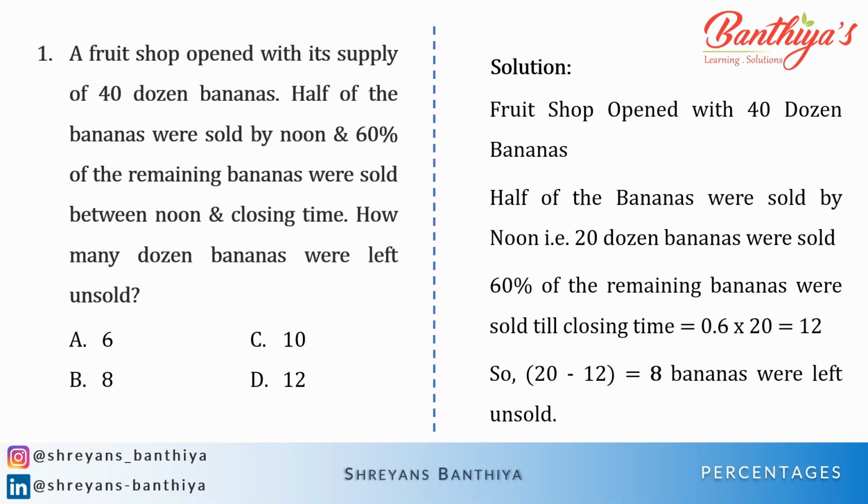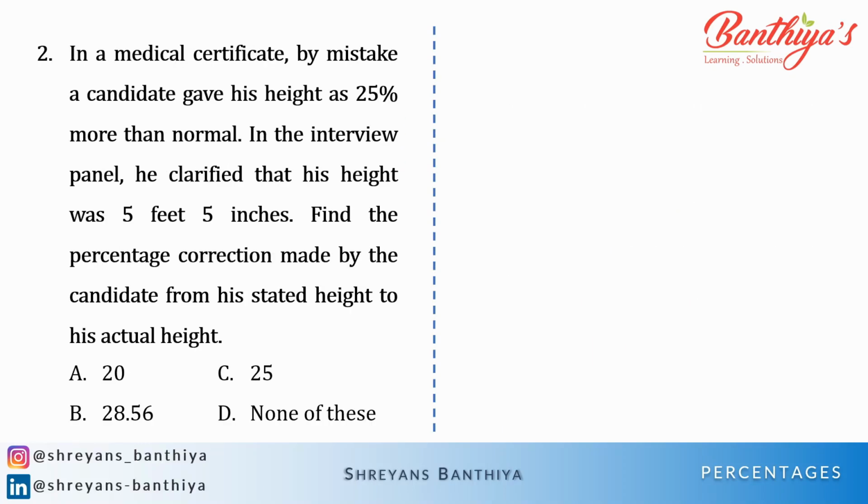Now let's see the second question. In a medical certificate, by mistake, a candidate gave his height as 25% more than normal. So basically what he did is he mistakenly quoted 25% more than normal. In the interview panel, he clarified that his height was 5 feet 5 inches. So this is his actual height.